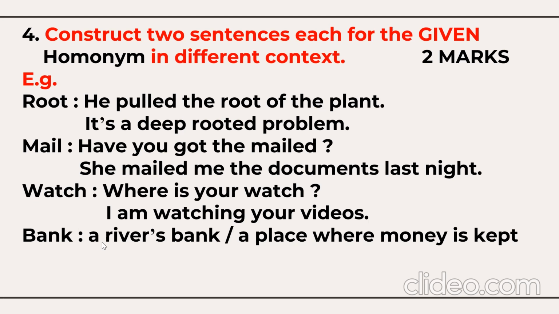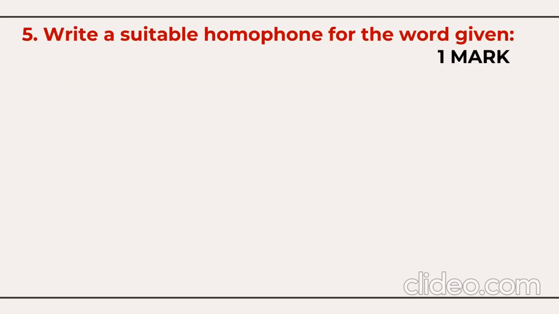Bank has two meanings. One bank is called a river bank. Another bank is the place where we deposit money. Like this, you need to make two sentences of the given homonym. Next question you have here is a suitable homophone for the word given. One word will be given, and you need to find out a suitable homophone.